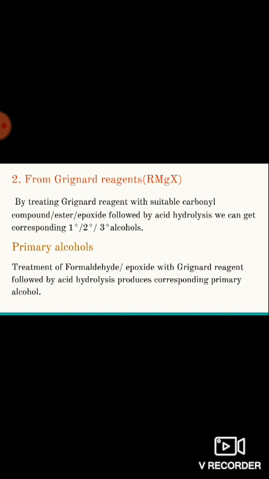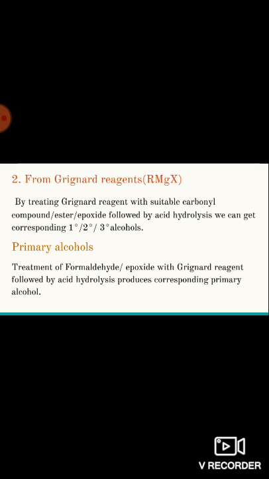As we discussed in our previous video, in classification of hydroxy compounds or classification of monohydric alcohols, monohydric alcohols are three types: primary, secondary, tertiary. Primary alcohols means the hydroxy group is attached to primary carbon. Secondary alcohol means the hydroxy group is attached to secondary carbon. Tertiary alcohols means the hydroxy group is attached to tertiary carbon. So by using Grignard reagent, the alkyl magnesium halides, we can prepare primary, secondary, and tertiary alcohols.